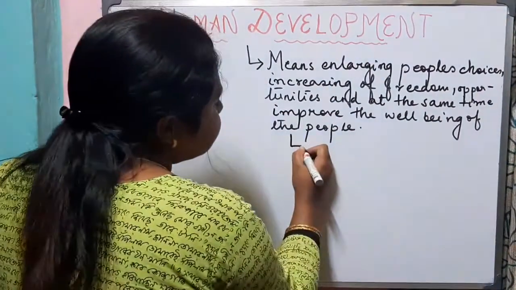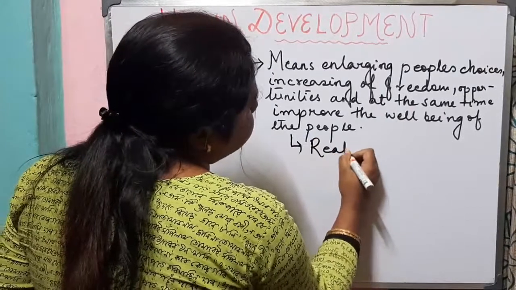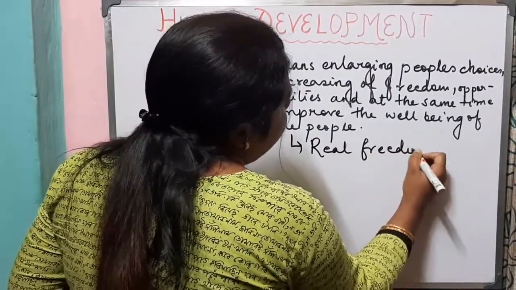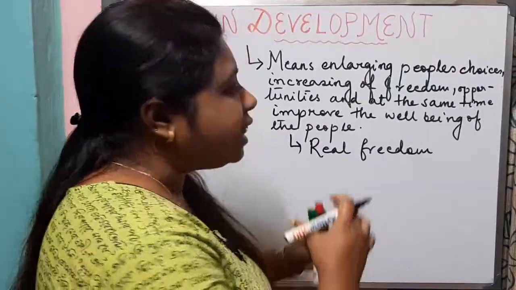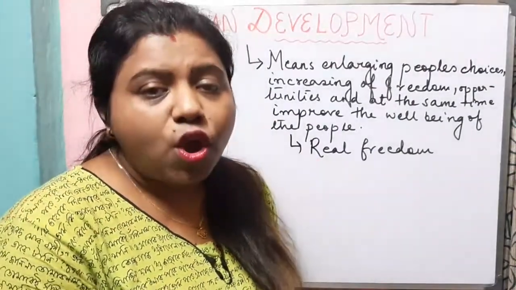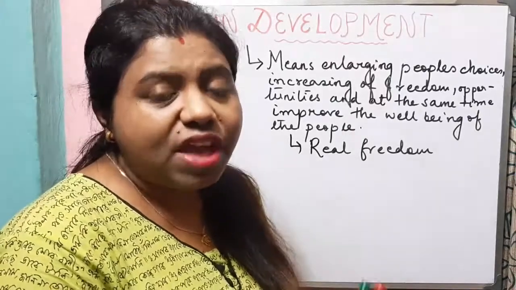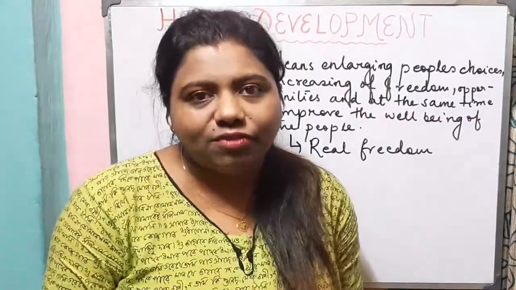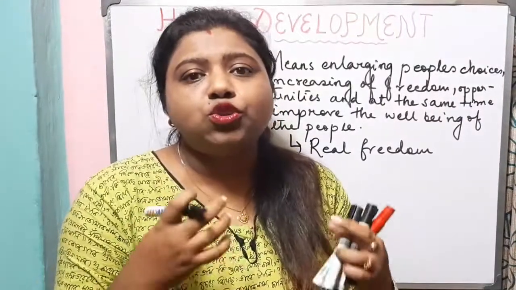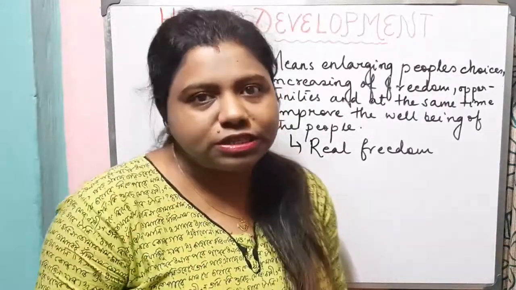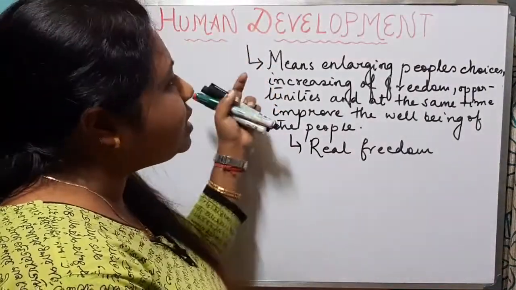the people. It is referred as the real freedom, where an ordinary man has the right to decide, to choose how he wants to live his life, where he wants to live his life, and what he has to do with his life. That means he has the right, he has the freedom, he has the ability to choose. His options are not fixed. He has wider choices of options. That is referred as human development.